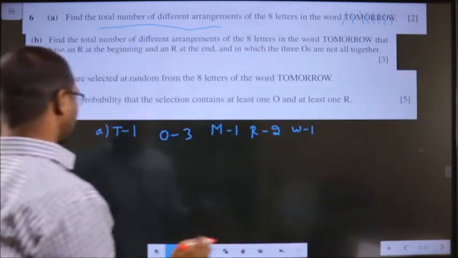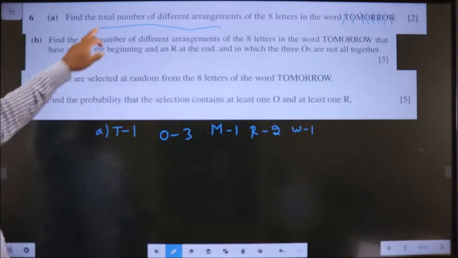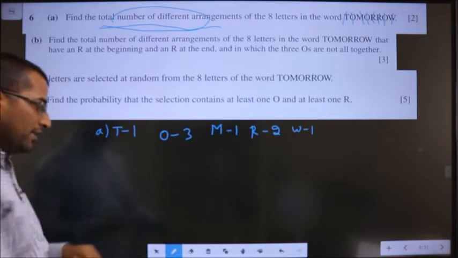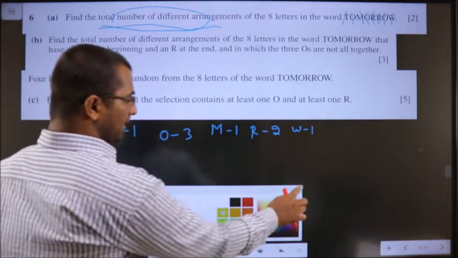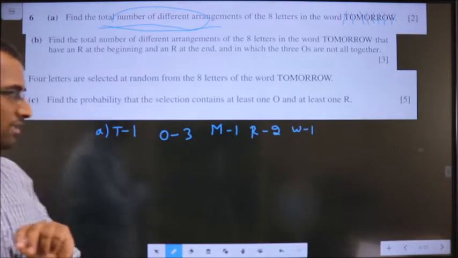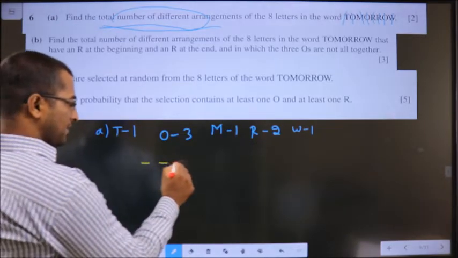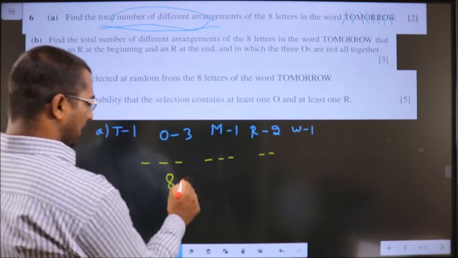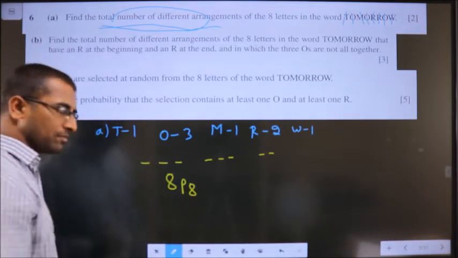Clear? Now what is part A saying? Total number of different arrangements. You just need to arrange all these 8 letters. In how many ways can it be arranged? 8 letters, 8 blanks can be arranged in 8P8 ways.